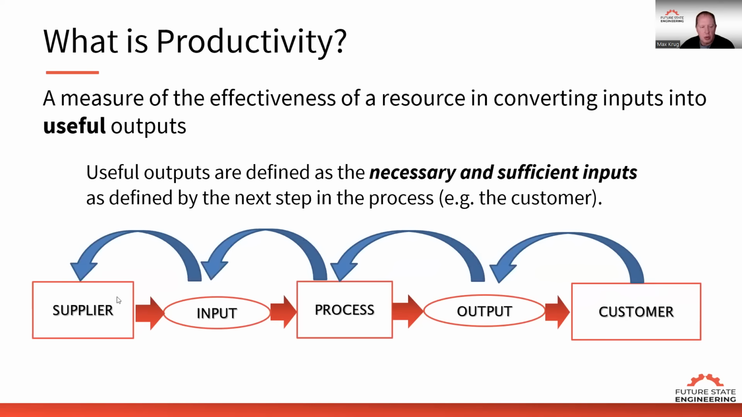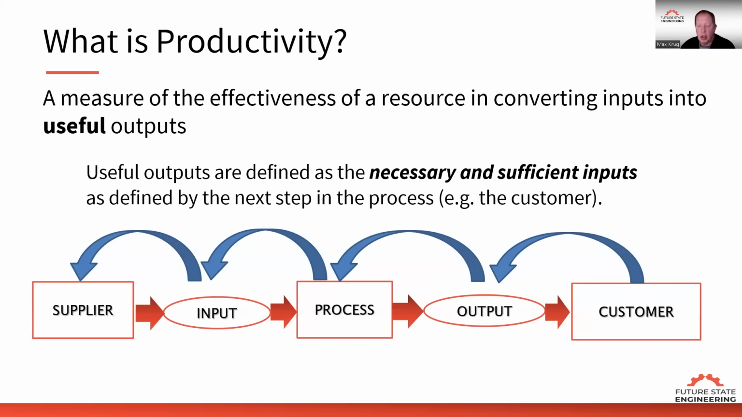If we look at this situation here: supplier, input, process, output, customer. That's our SIPOC diagram. SIPOC stands for supplier, input, process, output, customer. And we start with the customer, which might be the next step in the process. So no matter where you are in the organization, you have a customer. That's the person that you hand your work off to.